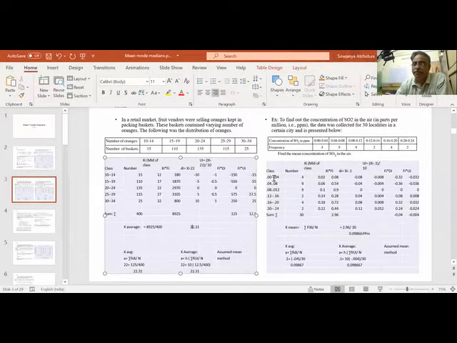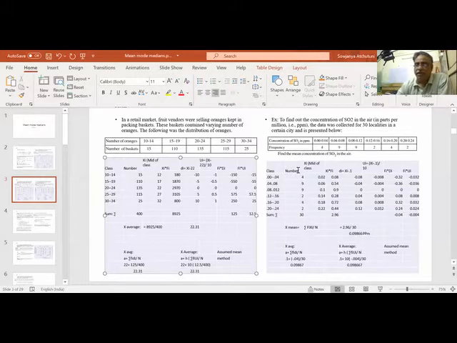So what is the center of this class? 0.02, 0.06, 0.1, 0.14, 0.18, 0.22. This is my mid of the class. So now fi xi. This is my fi xi. 4 into 0.02 is 0.08, 9 sixes are 0.54, 9 ones are 0.9, 2 fours are 0.28, 4 into 0.18 is 0.72, 2 twos are 0.44.